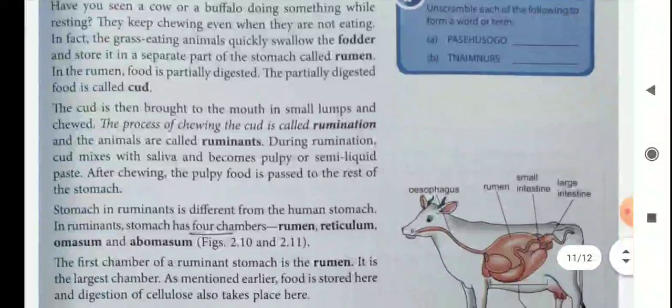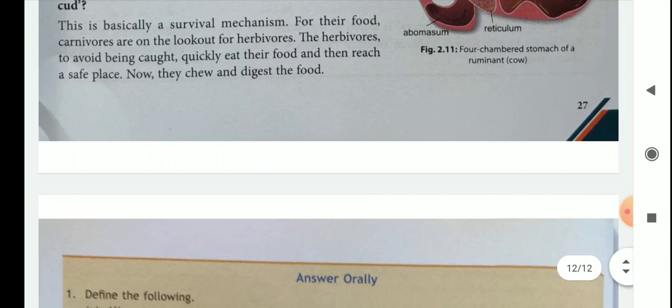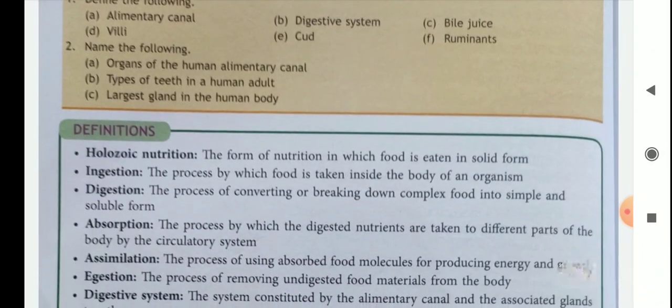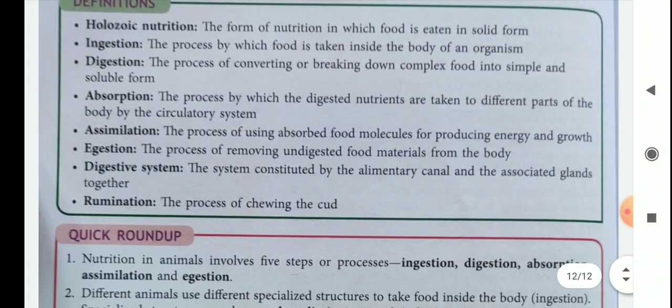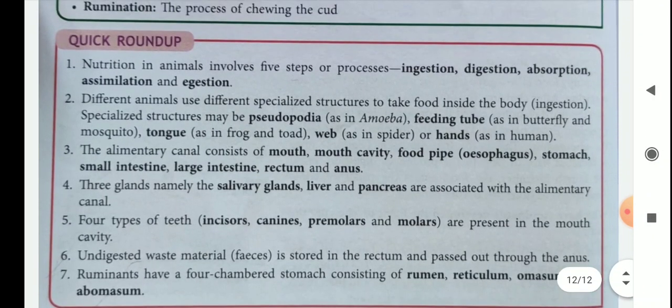So children, carefully and properly you read this chapter. This chapter is very important, and so many terms are there you have to learn, and some definitions are given, and a summary is also given here. So you read and learn.